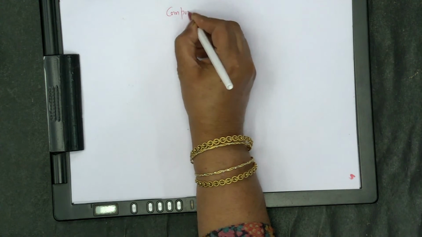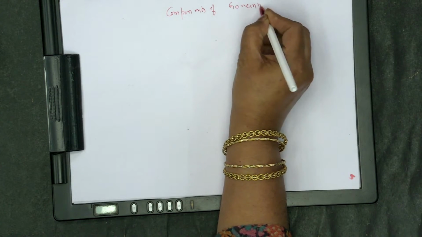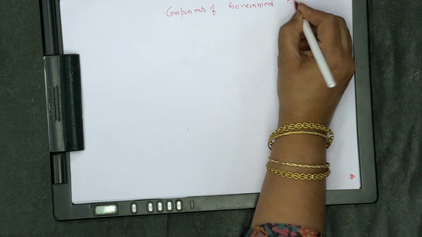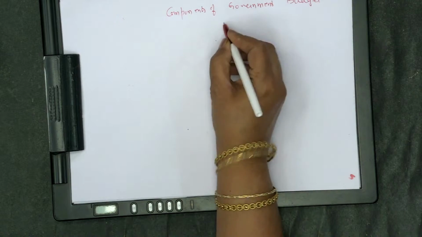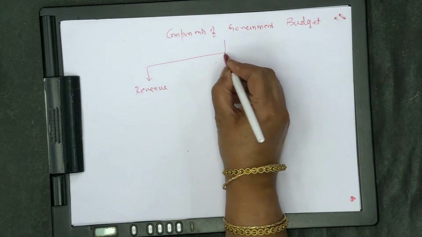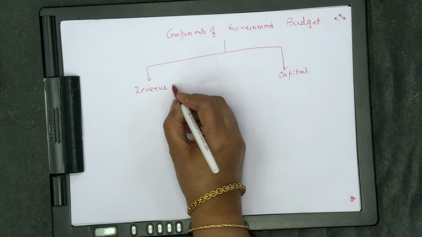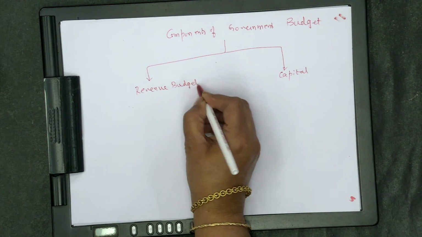So, components of government budget. Alright. Now pay attention children, you will never go wrong by this trick, if you remember this very carefully. They are divided on the revenue side and on the capital side. So this is the revenue budget and this is the capital budget.